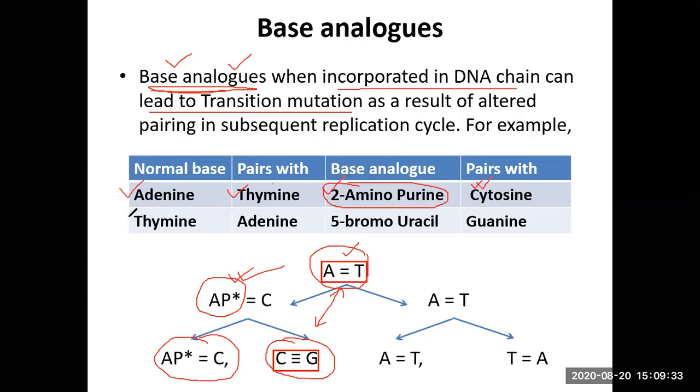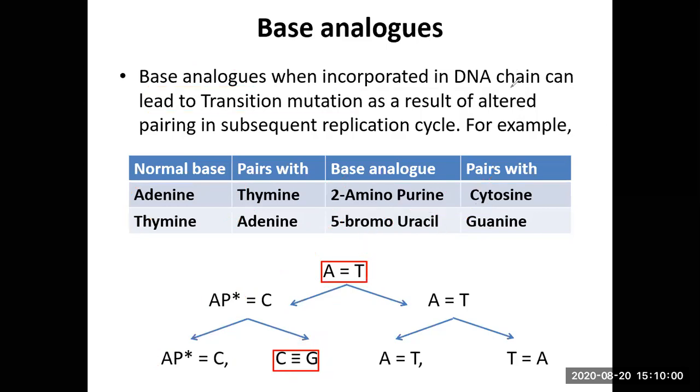The same is true of thymine. You know it pairs with adenine. Thymine has an analog called 5-bromouracil. In place of a methyl group, you have a bromine group. Structurally, the rest of the things are the same. But when this 5-bromouracil is incorporated, it doesn't pair with adenine. Rather, it tends to pair with guanine. So it also brings about a substitution mutation.